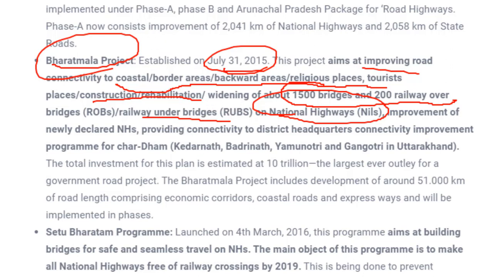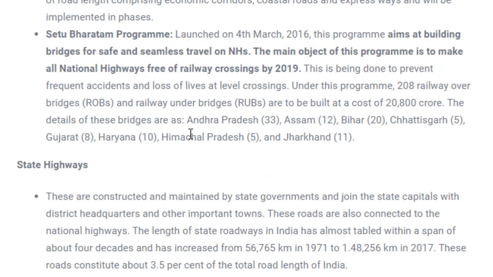Next is the Setu Bharatam project. Setu means bridge. The aim of this project was that national highways are connected and flyovers are made so that the interruption from railways is negligible. There should be no interruption from railways. You might have been traveling on the road and seen the stoppage at these railway lines. To avoid this stoppage on highways,